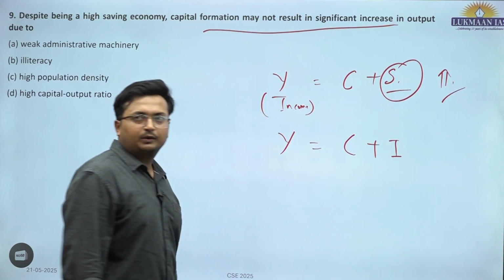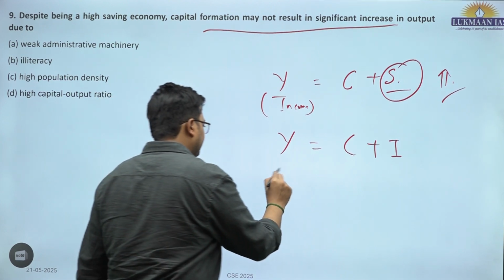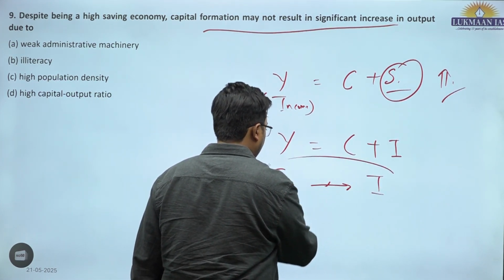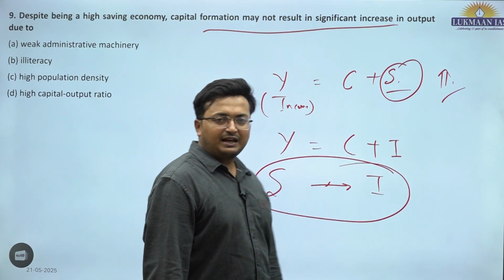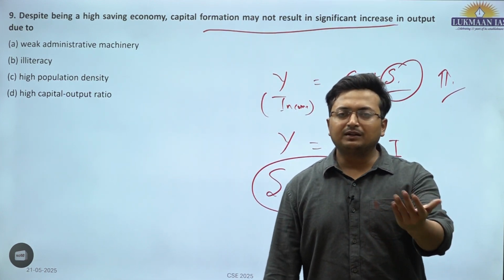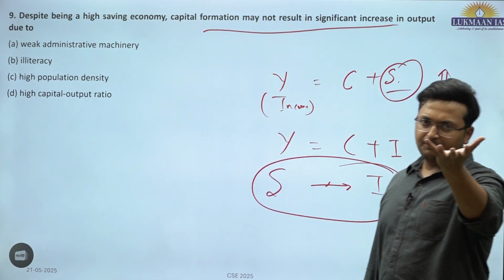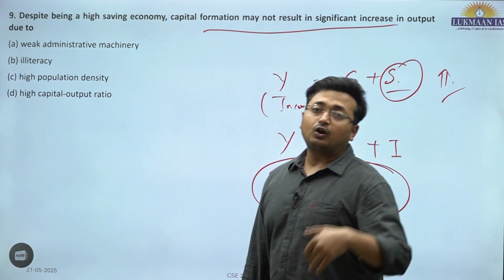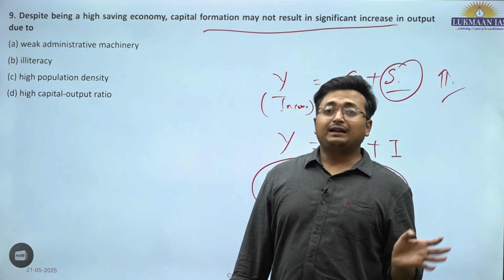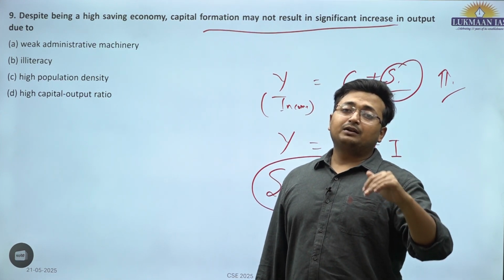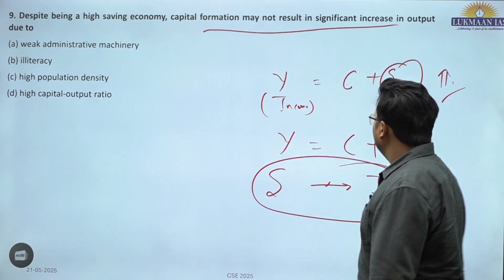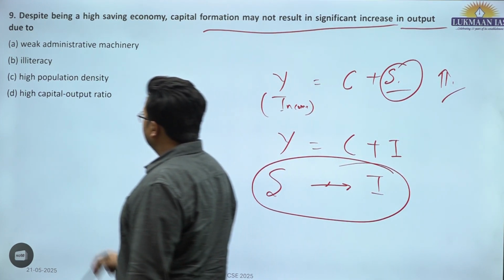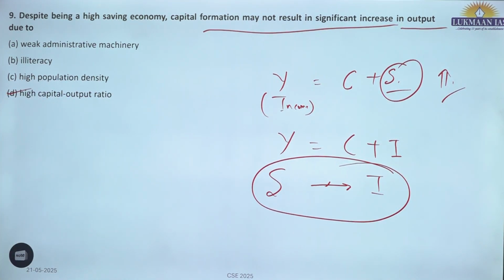I is investment, and that means savings is channelized into investment. Investment is nothing but capital formation, gross fixed capital formation, a part of the aggregate demand. So if that does not happen, despite having a high savings rate, capital formation is being done, but that is not increasing output. Why? Because of very high capital output ratio.